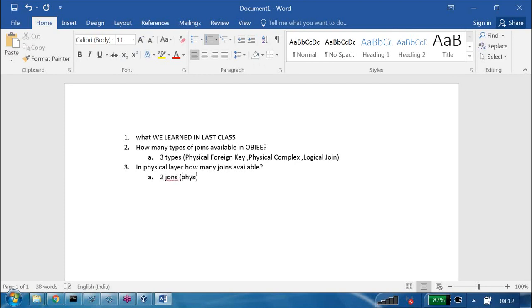One is physical foreign key, then next is physical complex join. Then next question. In the BMM layer, how many joints are available? Only one joint, that is the logical joint.